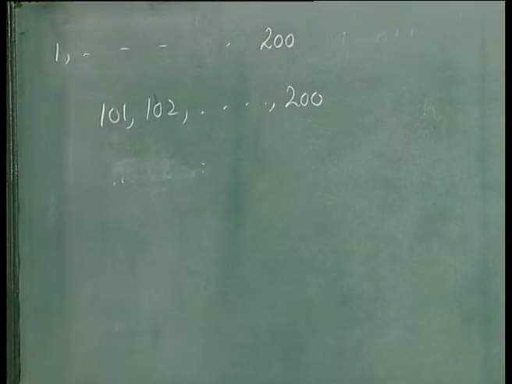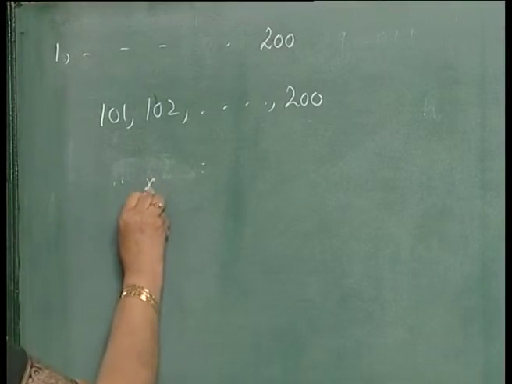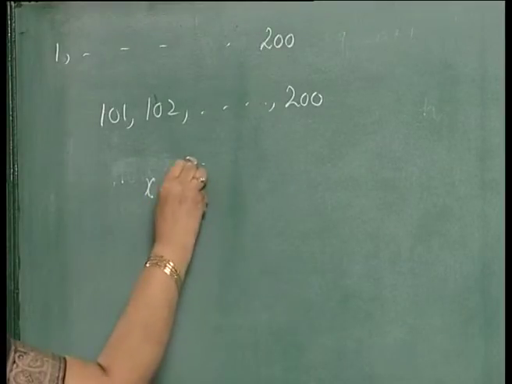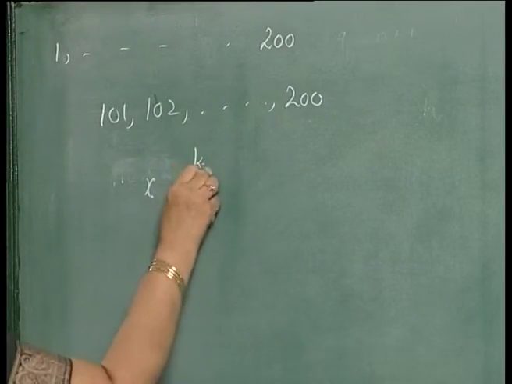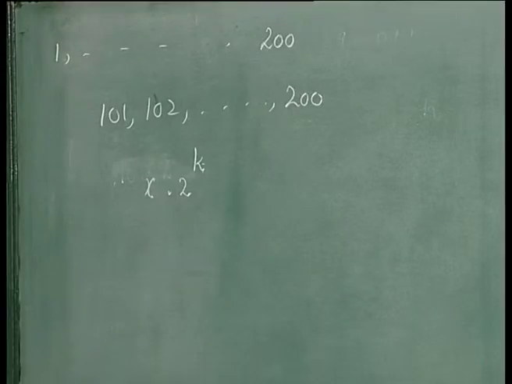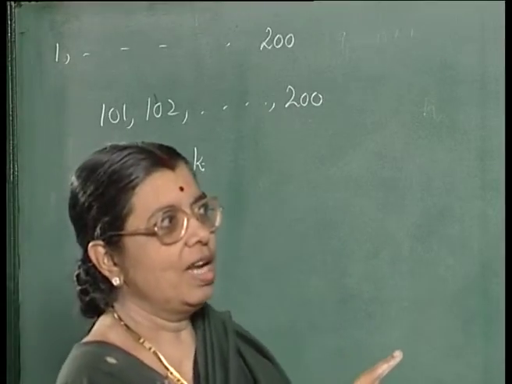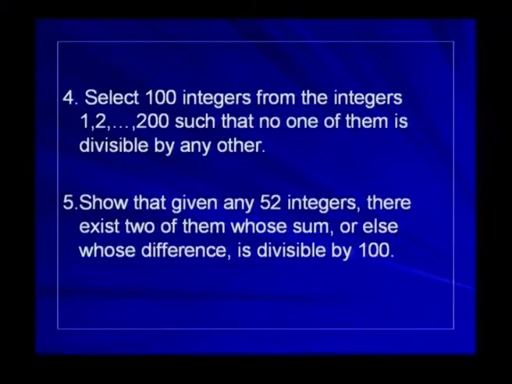That is one argument. And when we consider the earlier approach, try to express each one of them as x into 2 power some k, and try to put each one in one of the pigeonholes 1, 3, 5, 7, etc. These 100 pigeonholes.